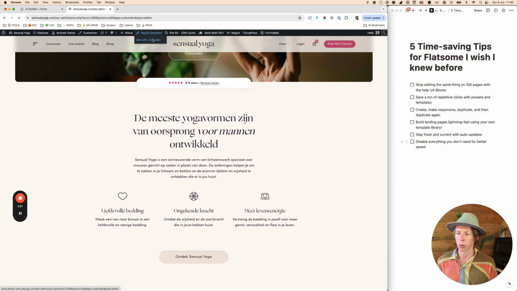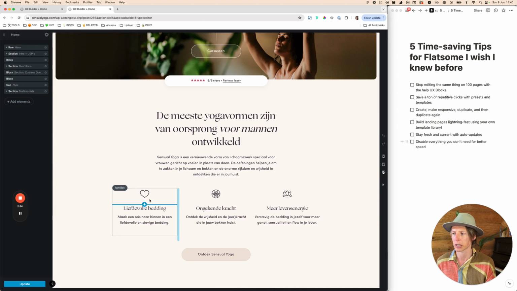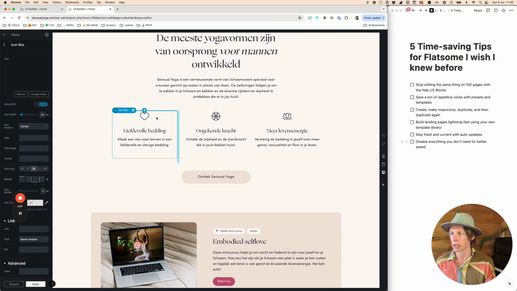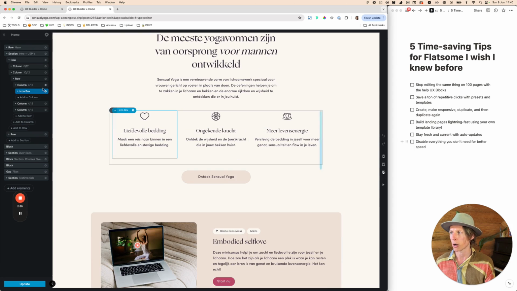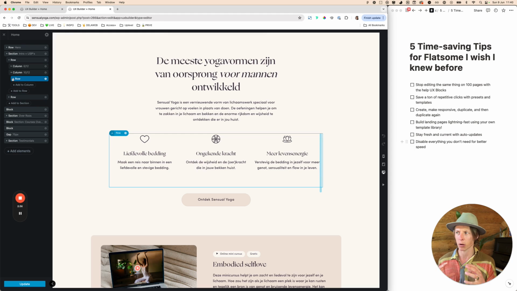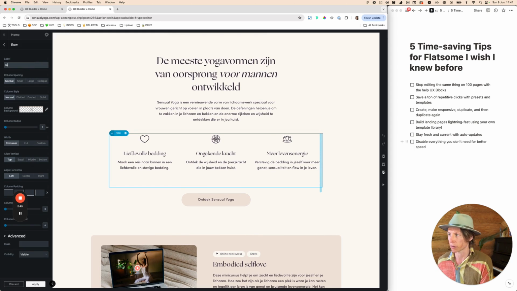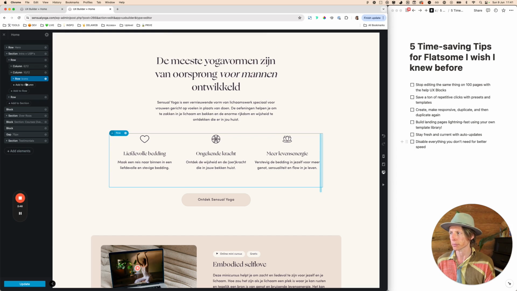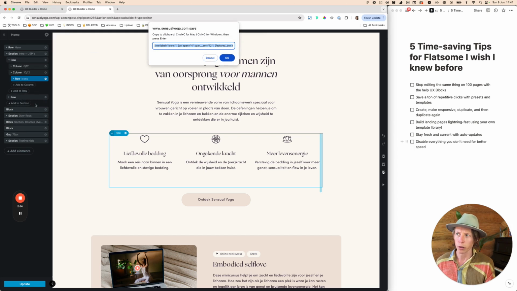So I'm going to open up the UX Builder. And let's say for this little tutorial, I want to make sure that these icon boxes are now a UX block. So I'm going to see which element is containing all the important elements. So I guess for now I will take this row. I will give it a name because that's just easy for me. I call it icons. And what I would do is copy as shortcode. And it's not always working. Sometimes Flatsome has some flaws, but now you can see the shortcode of that specific element is available to be copied.